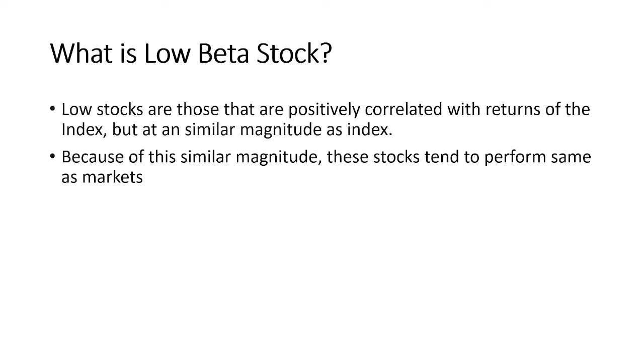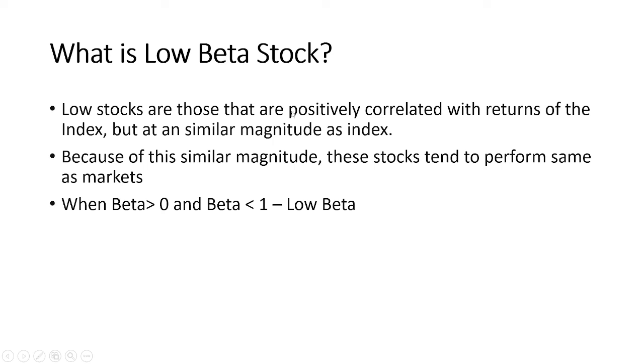So this type of stocks are good when you're in a bear market, or when you're not ready to take more risk. At that time you should go for the low beta stocks. When the beta of a stock is greater than 0 and less than 1, those stocks are considered as low beta stocks.